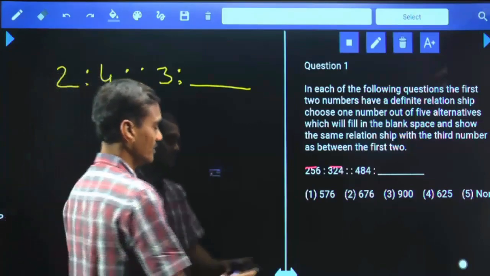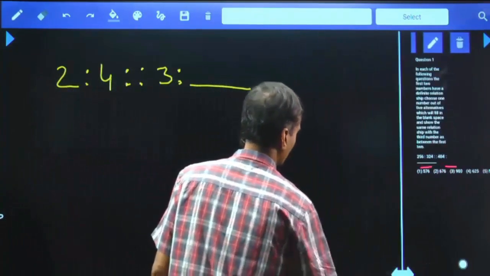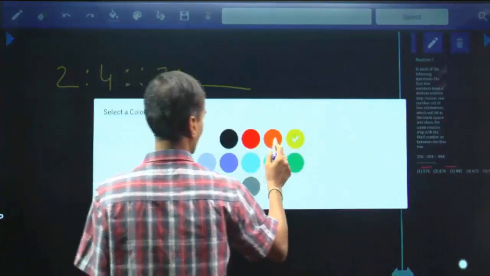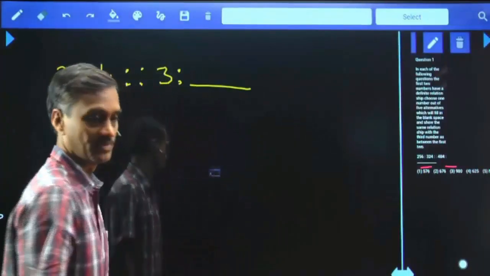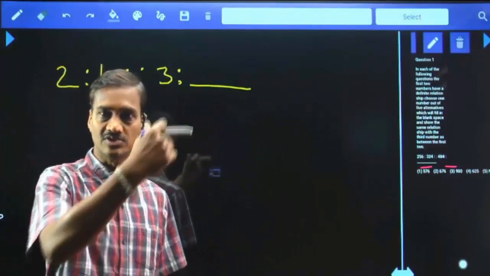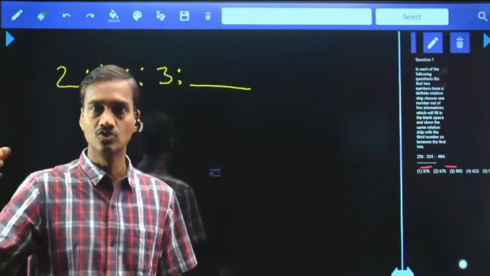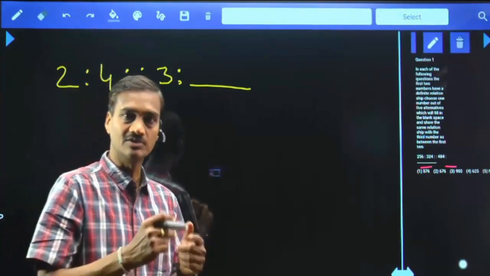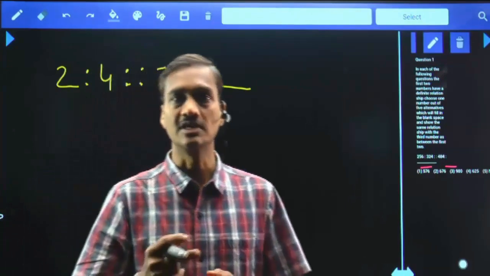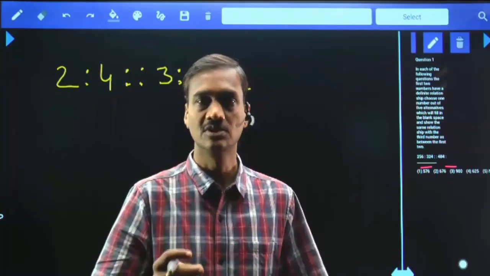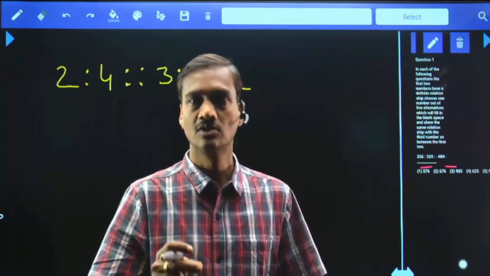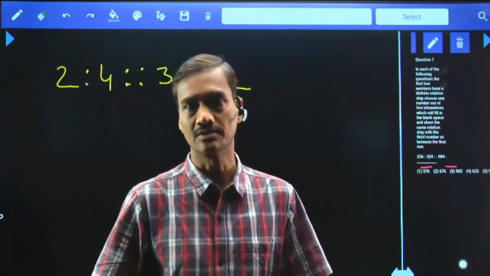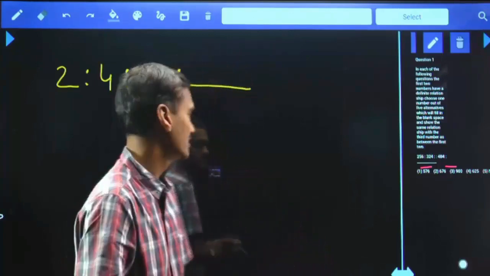Now in this one, 2 and 4, if you observe here, what is the relation we have? As I had discussed in the number series, we had discussed about the priority. Those priorities should be applied here as well. Not only in the number series, whatever the priorities we had discussed there, the same priorities hold good in the analogies and in the odd man out as well. That priority should be taken first.